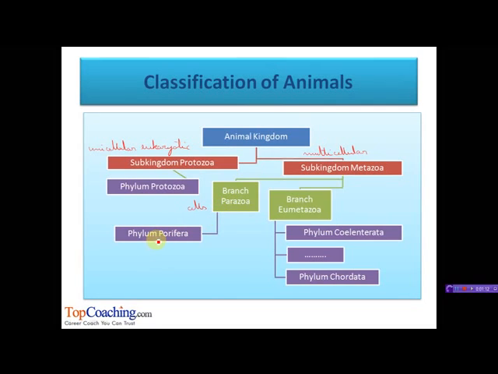It includes the phylum Porifera, whose examples are sponges. The second branch is Eumetazoa, which includes truly multicellular organisms with organ and organ system level of organization. It includes phyla Coelenterata to Chordata.